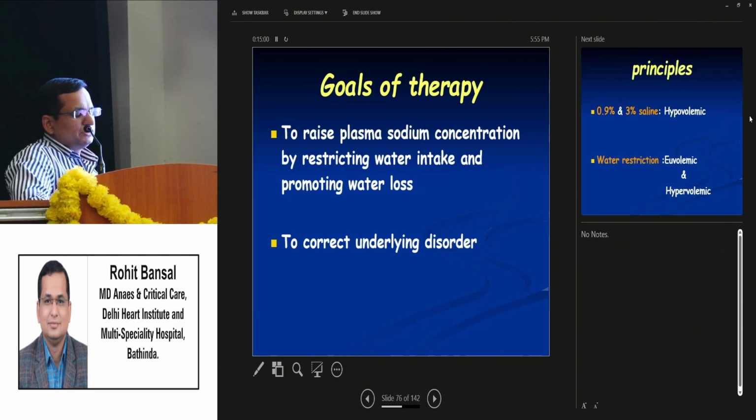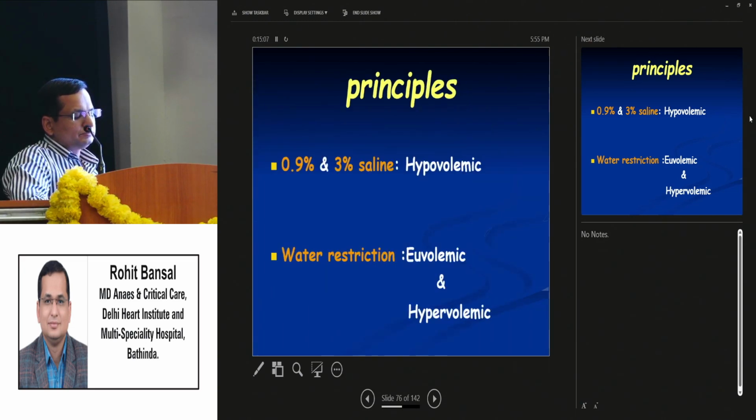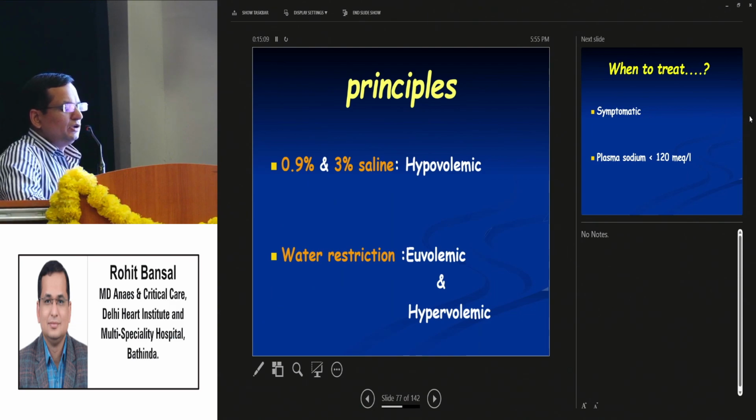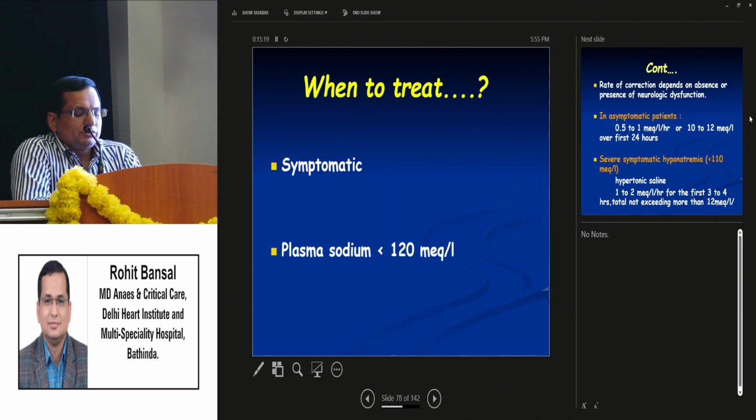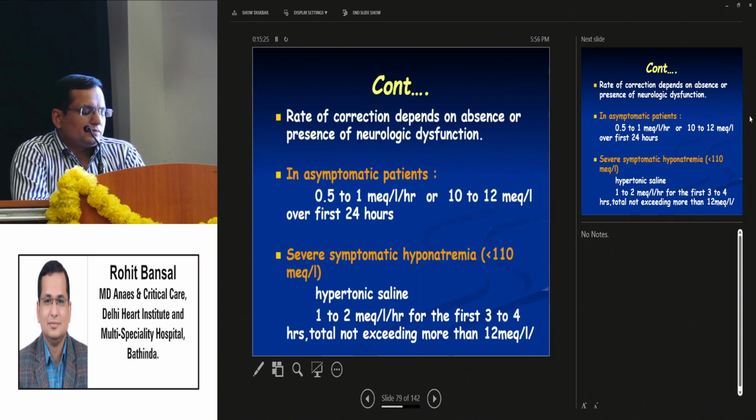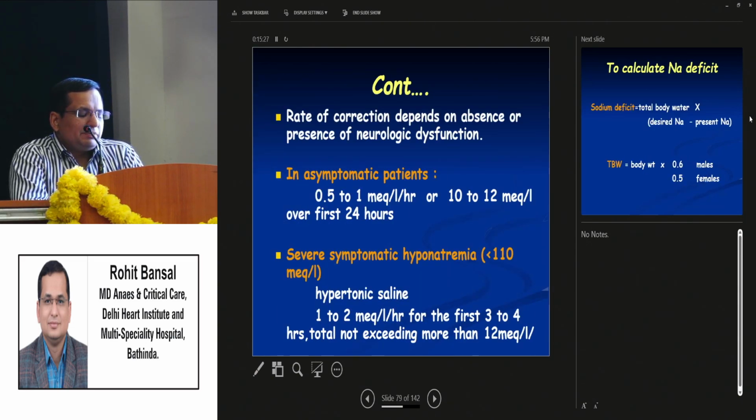The goal of therapy is to raise the plasma sodium concentration by restricting water intake and promoting water loss, and to correct the underlying disorder. The principles are giving 0.9% normal saline in case of hypovolemic hyponatremia, and water restriction in case of euvolemic and hypervolemic hyponatremia. So when to treat? Usually when the patient is symptomatic or the plasma sodium concentration is less than 120 milligrams per liter. The rate of correction depends on the absence or presence of neurological dysfunction.